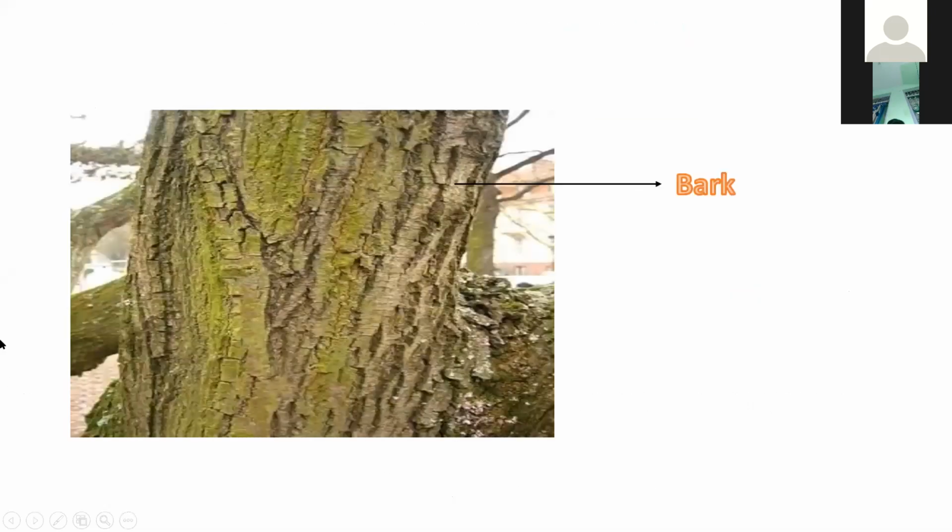Next, this is the bark, which is also a dermal tissue. It is the outermost and very strong part that protects the plant body from mechanical breakings and disease-causing microorganisms.